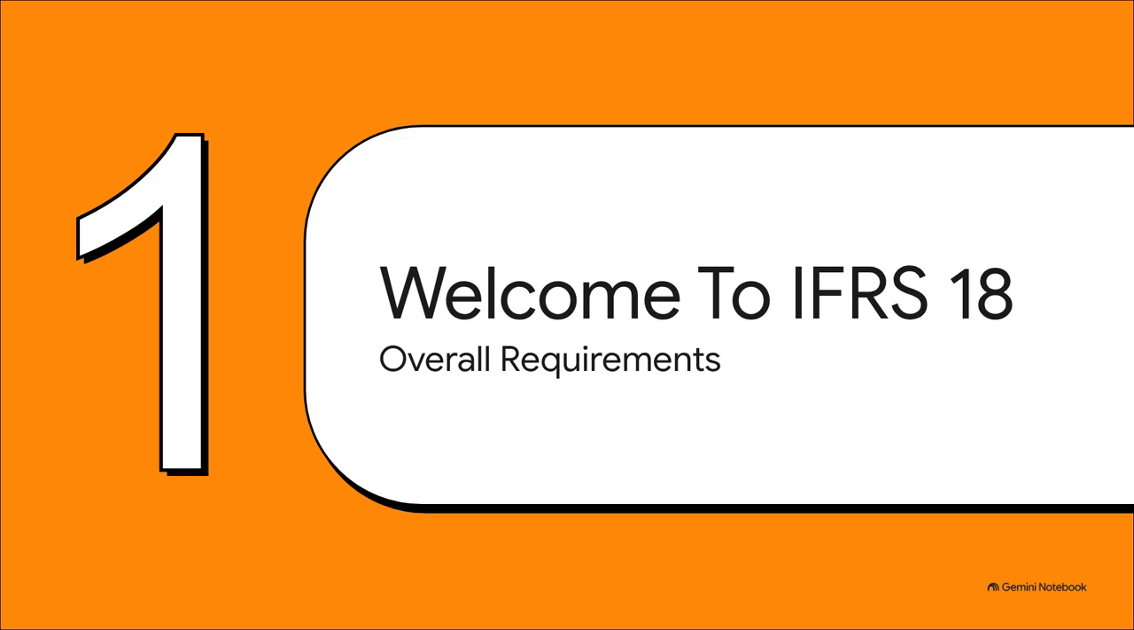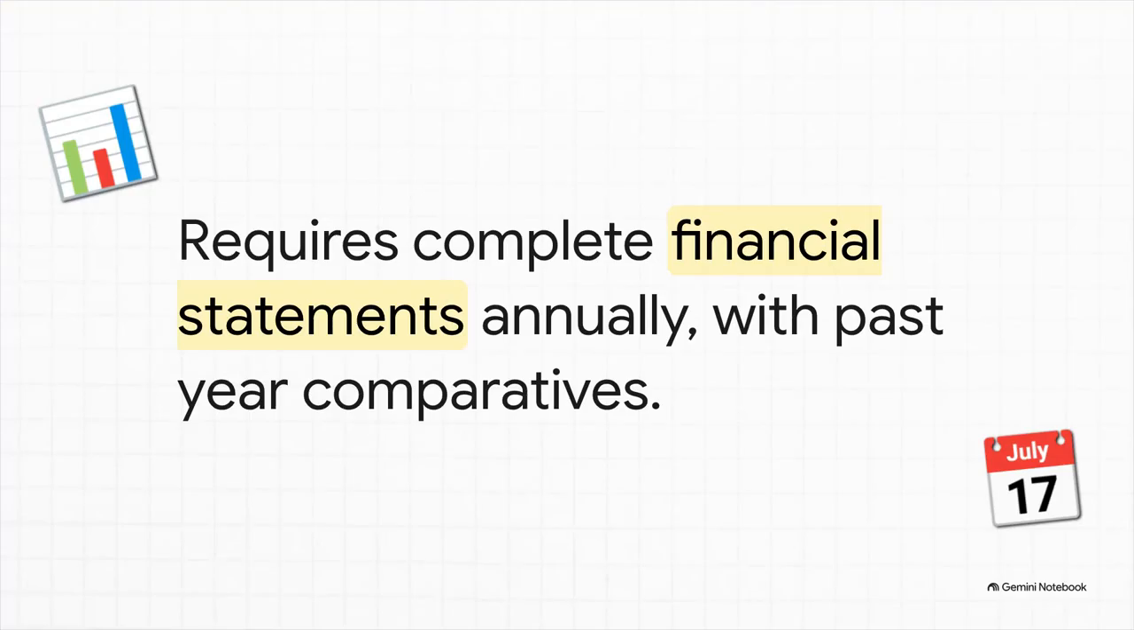Let's establish our baseline right here. Right out of the gate, here is the absolute bedrock of this new standard. Under IFRS 18, an entity is required to present a complete set of financial statements at least annually, but it doesn't stop there. It explicitly demands comparative amounts for the preceding year. And yes, that strictly includes comparative amounts in the notes as well.